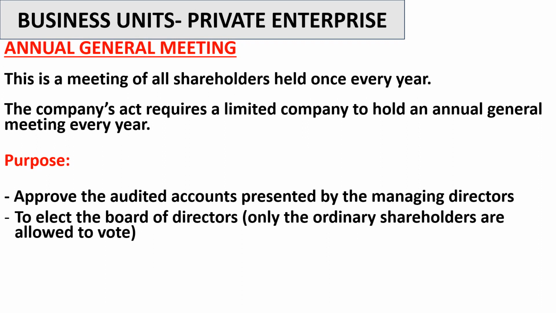And it should be noted that only the ordinary shareholders are allowed to vote. There are types of shareholders: ordinary shareholders and preferential shareholders. So it's only the ordinary shareholders who are allowed to vote.